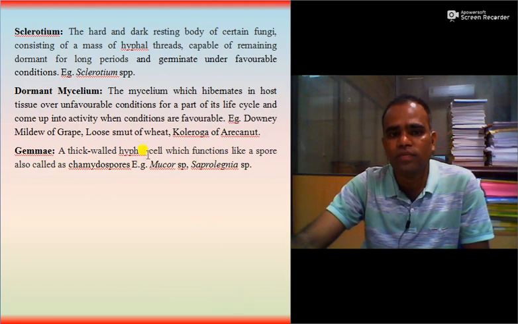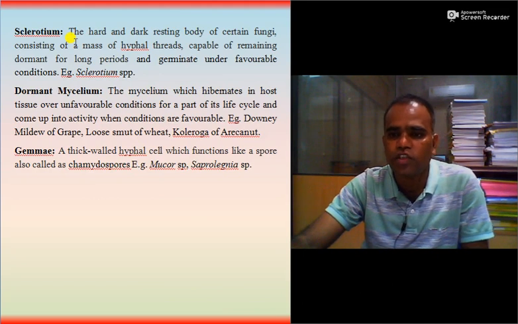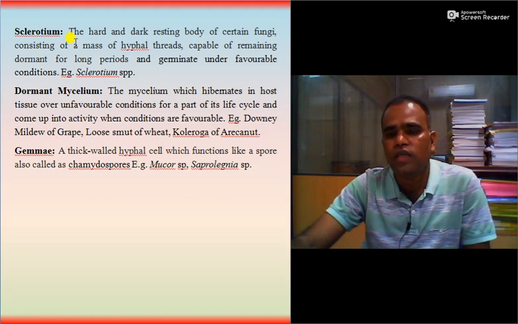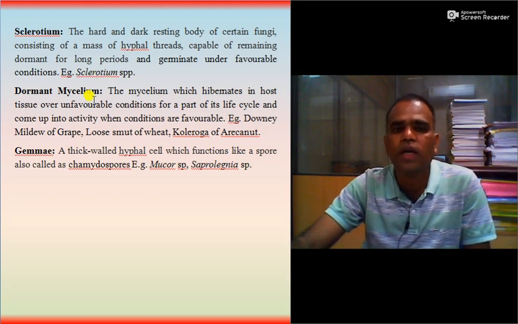Then sclerotium. It is the hard and dark resting body of certain fungi which consists of a mass of hyphal threads. Here a bunch of hyphal threads is formed, like a hard, dark resting body, which remains dormant for long periods of time, and it can germinate under favorable conditions. These types of bodies are produced by fungal genus Sclerotium species.